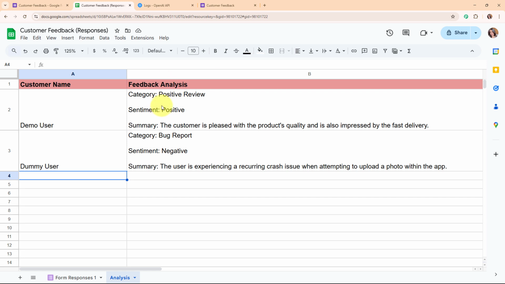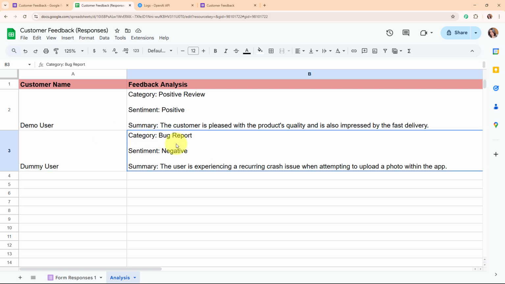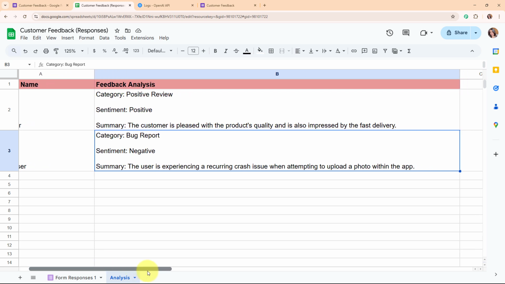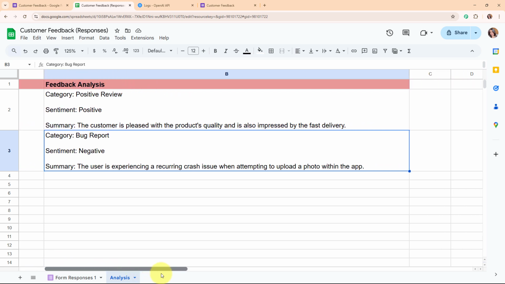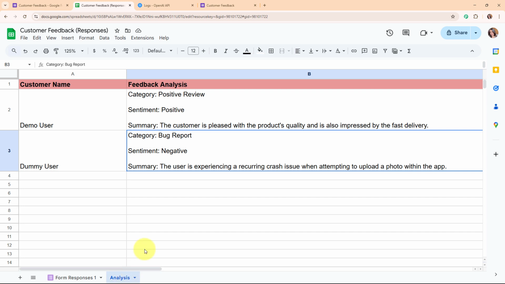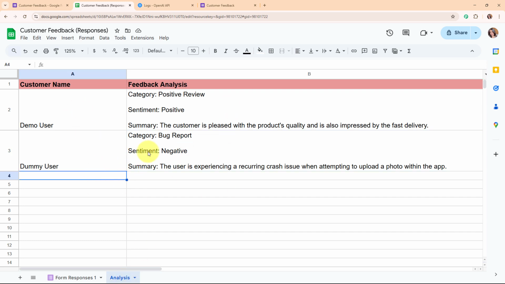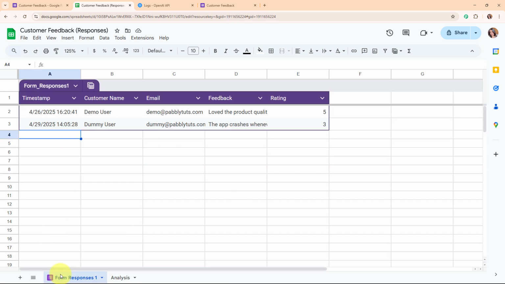And here you can see we have received a successful response where we have received the customer name and the feedback analysis as category as bug report, sentiment as negative, and the summary as the user is experiencing a recurring crash issue when attempting to upload a photo within the app. Alright, so with this we have successfully seen the working of this amazing automation.